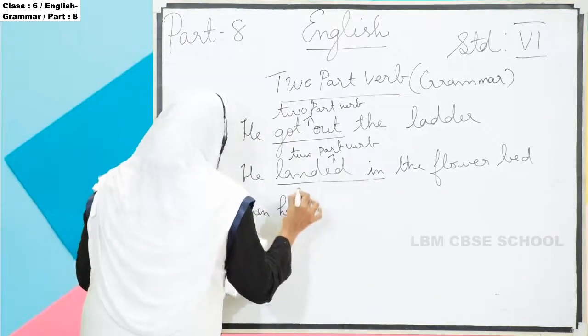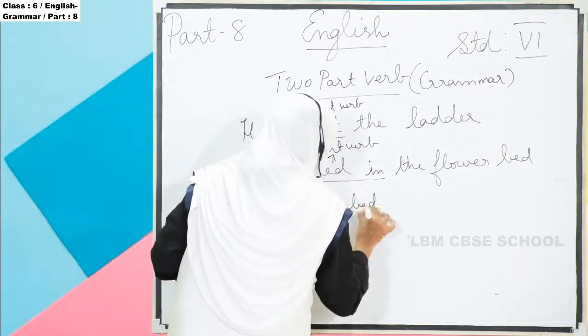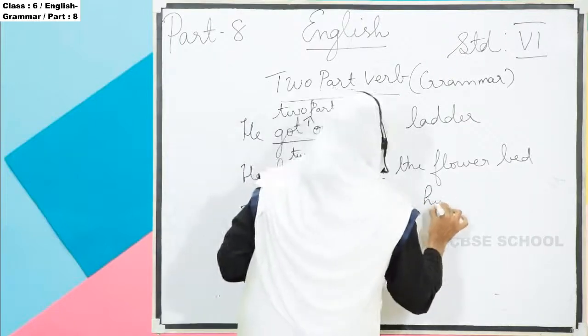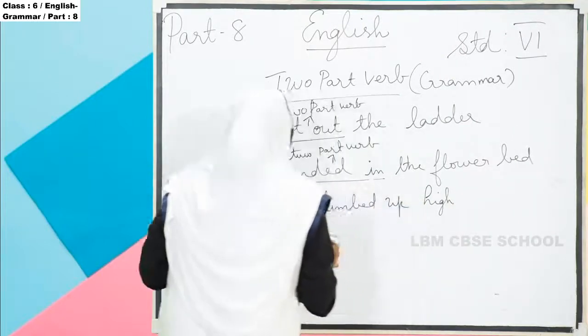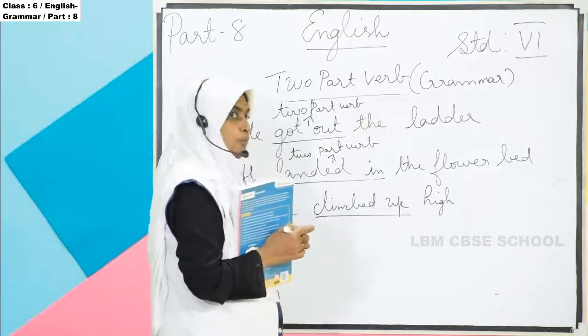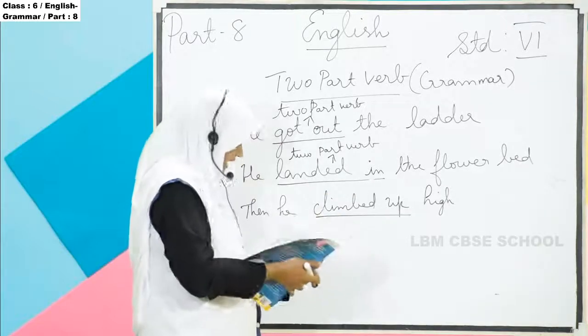So here the third one is, then he climbed up high. Here what letters have they given in black bold letters? "Climbed up high."